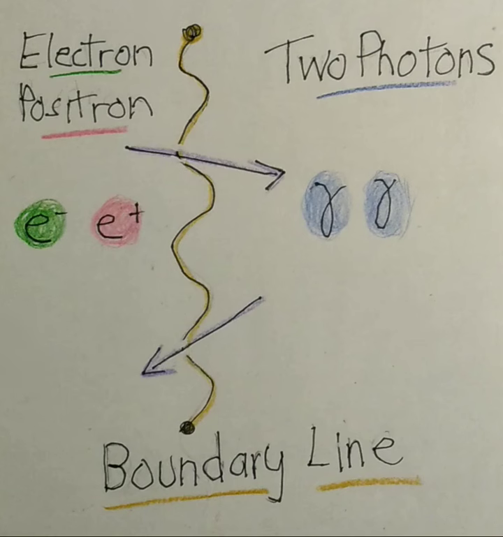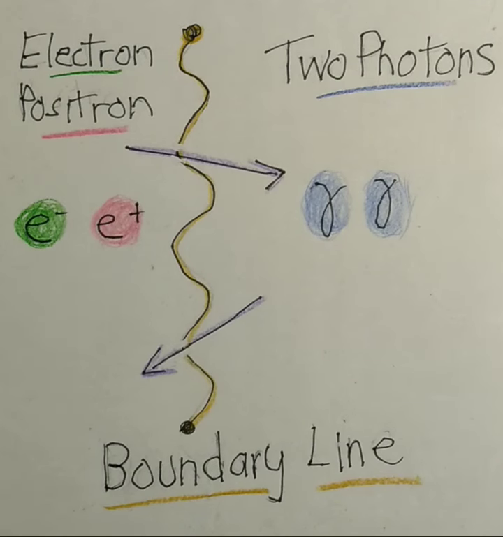First, we know that two photons can create an electron and positron, or an anti-electron, pair in pair conversion. This is a case of energy making matter. Next, we know that an electron and positron can annihilate to all energy, and in doing so, create two photons. We also know photons are energy that's outside space and time, and electrons and positrons are matter that are inside space and time.